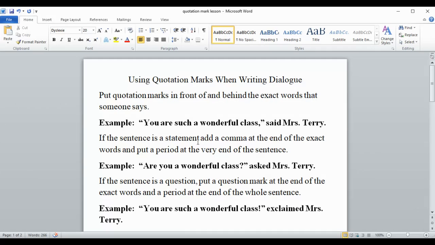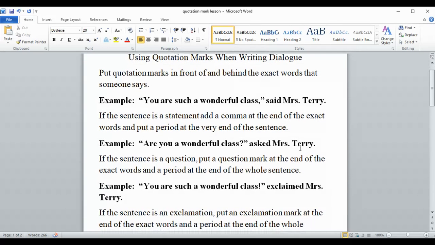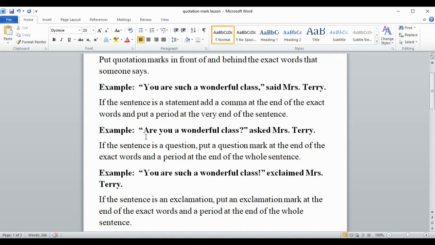If the sentence is a statement, add a comma at the end of the exact words, so right there, and put a period at the very end of the sentence, which is what we did right there. All right. Then, what if it was a question? "Are you a wonderful class?" asked Miss Terry. Well, this is exactly what Miss Terry said. And since it was a question, we're going to put the question mark there. And then we're going to end our sentence with a period.